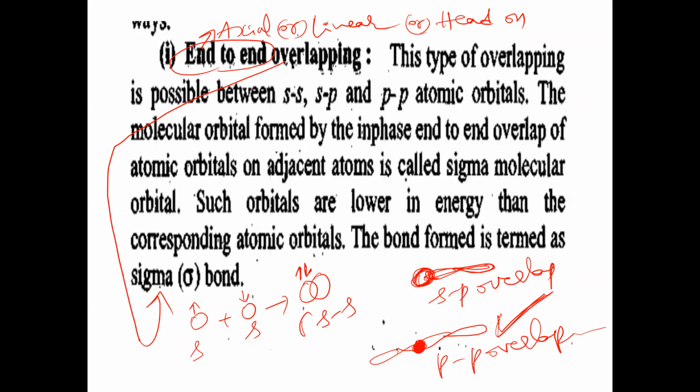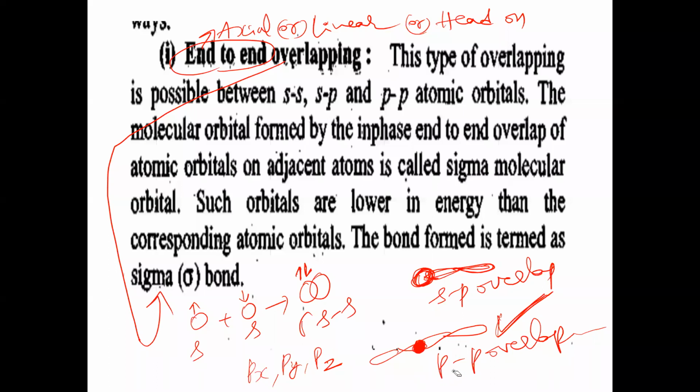Directional in nature. So why is pp overlapping forming a stronger bond here? The reason is that p orbitals are directional. Directional means we have the px orbital along the x-axis, the py orbital along the y-axis, and the pz orbital along the z-axis. If the dumbbell shape is along the z-axis, it is called pz. If the dumbbell shape is along the x-axis, it is called px. That means the p orbitals' dumbbell shapes have directional nature.